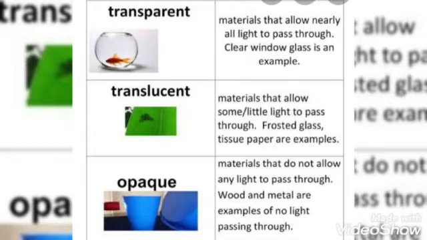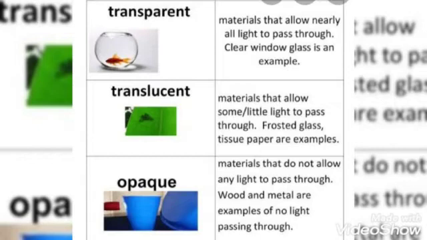Translucent objects. They allow some part of the light to travel through them. When light strikes any translucent object, only some of the light passes through them. Materials like frosted glass, plastics, sunglasses, wax paper and vegetable oils are translucent objects.